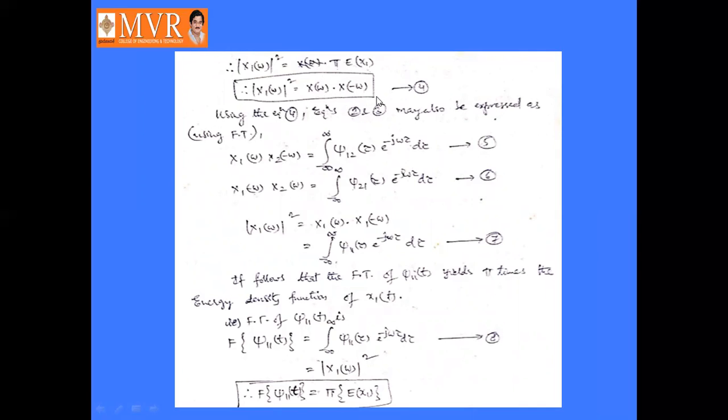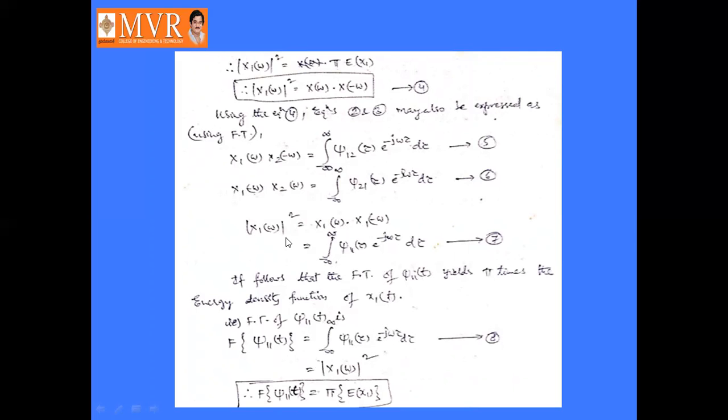That is X of omega into X of minus omega. Right? So that is nothing but integral minus infinity to infinity j11 of tau into e power minus j omega tau d tau. It follows that the Fourier transform of j11 of t yields pi times the energy density spectrum of x1 of t. That is, the Fourier transform of j11 of t is integral minus infinity to infinity j11 of tau into e power minus j omega tau d tau, that is the Fourier transform equation.